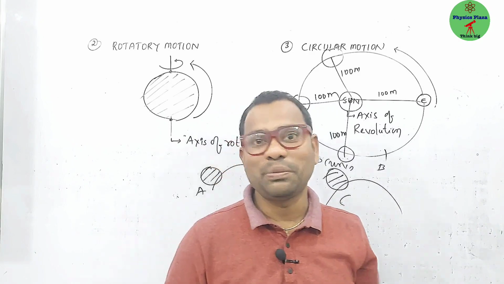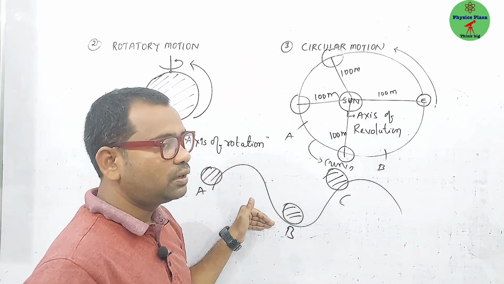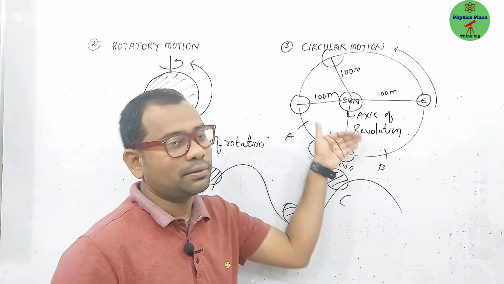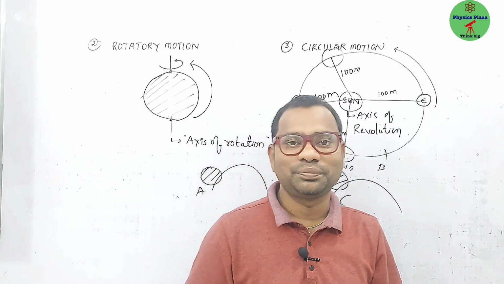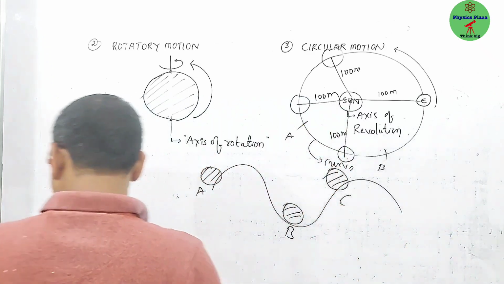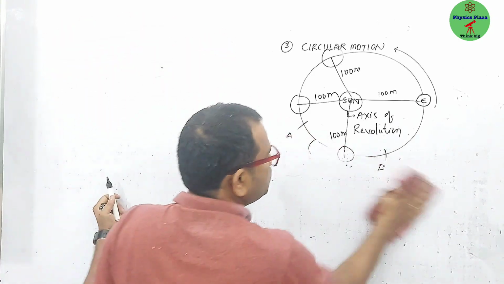Wow, what a point we made. So circular motion can be a curvilinear motion, but it's not compulsory that a curvilinear motion must be a circular motion. It is not possible. Is my point clear? Sure? Okay, yes. So this is about the rotatory motion and the circular motion.